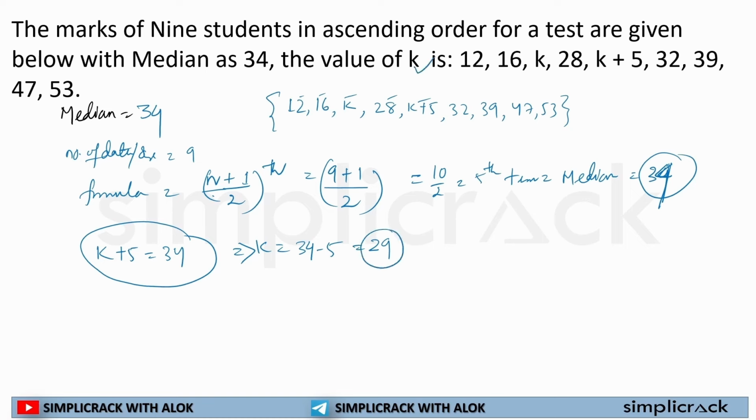So I hope now this is clear to each and every one of you. However, the question will be asked in terms of ungrouped data, we can calculate it, because the first step will be checking whether it is in ascending order or not, then counting the number of data or observations available, then using the formula. We're all set. Now we are all done with the ungrouped part.